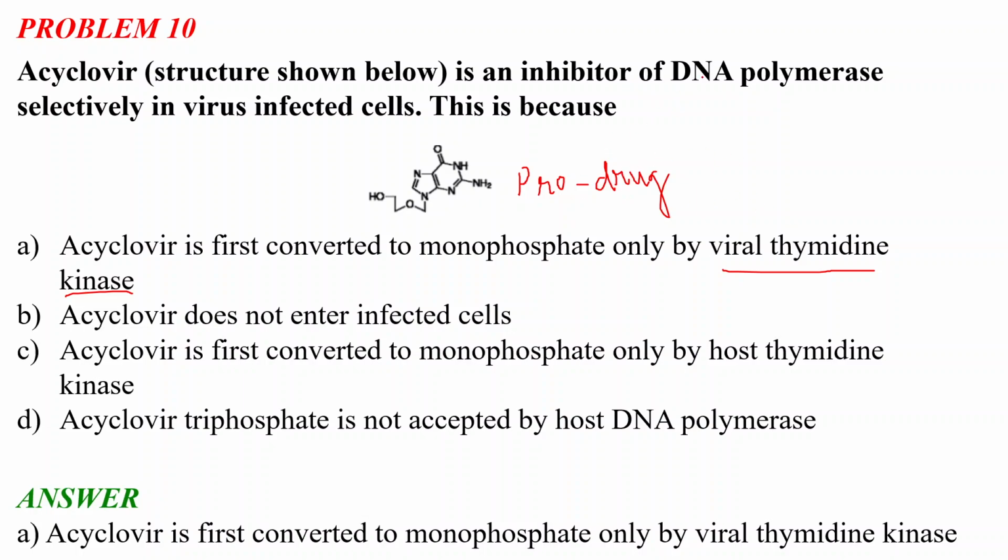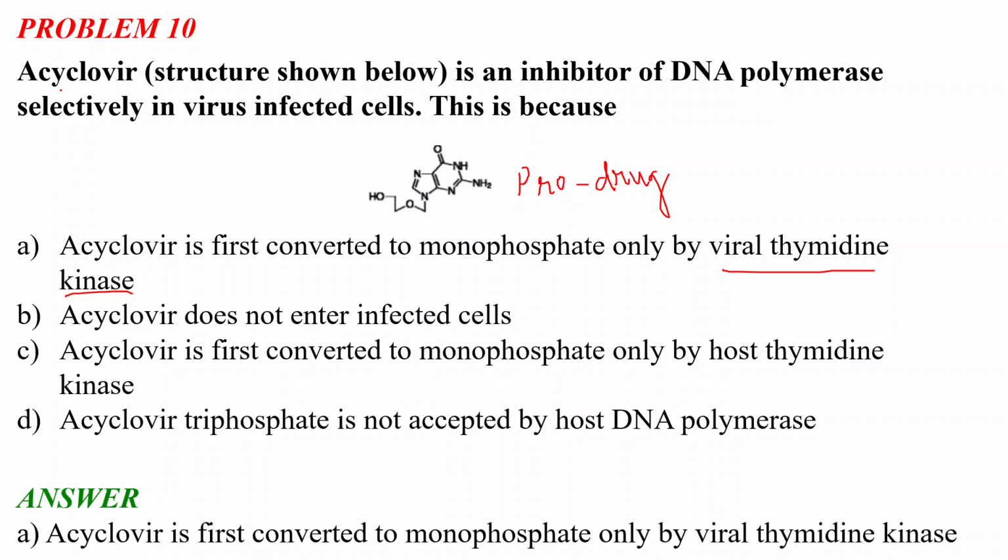That's why it cannot inhibit the human DNA polymerase enzyme, but selectively it inhibits the viral DNA polymerase enzyme. That is because the viral thymidine kinase converts this prodrug acyclovir to its active form, the monophosphate.